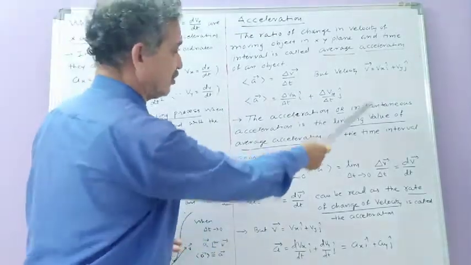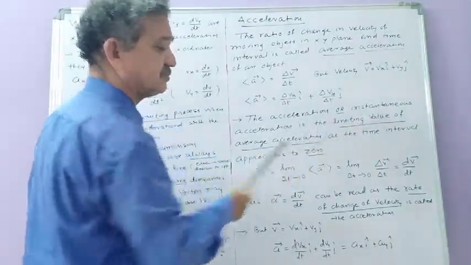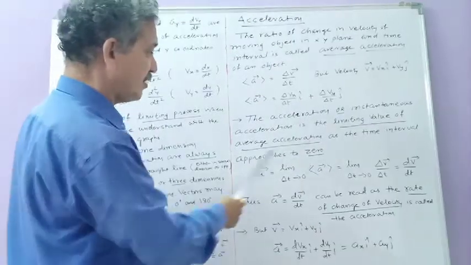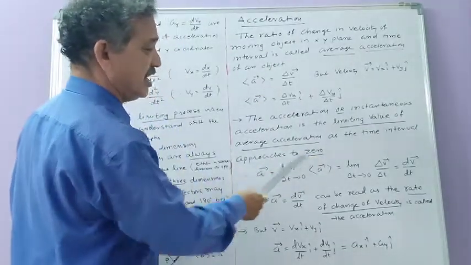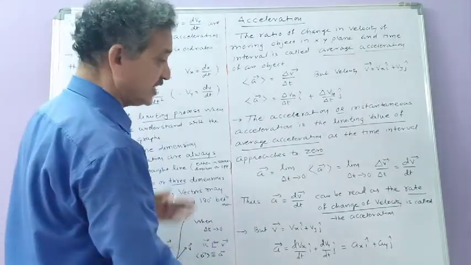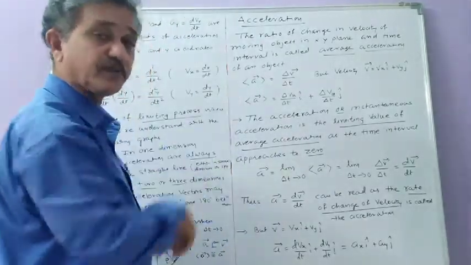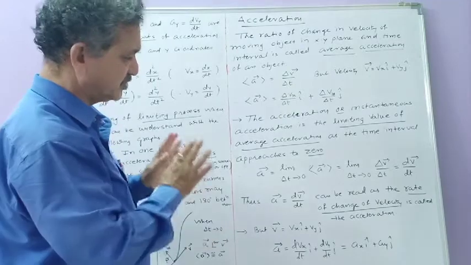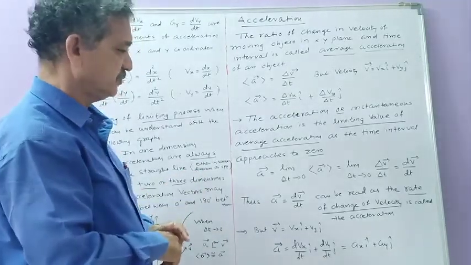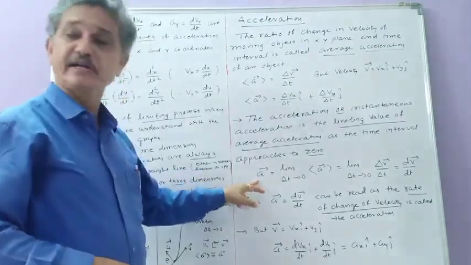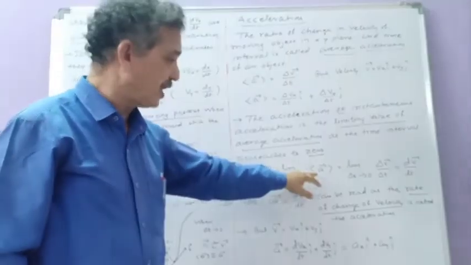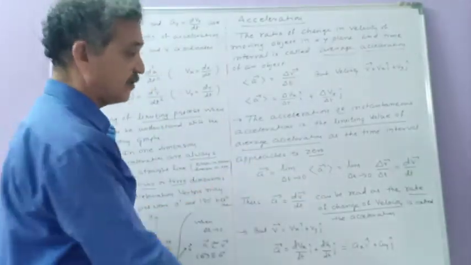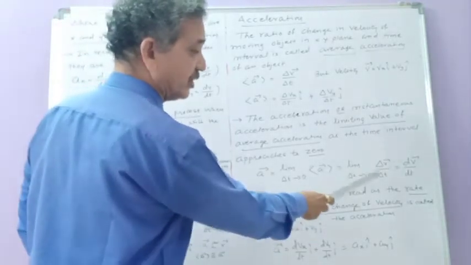Now the instantaneous acceleration, or simply acceleration. The acceleration or instantaneous acceleration is the limiting value of the average acceleration as the time interval approaches zero. As we have discussed in the topic of instantaneous velocity, the same argument applies here. So instantaneous acceleration is the limit as delta t tends to 0 of the average acceleration, which is given by delta v upon delta t.